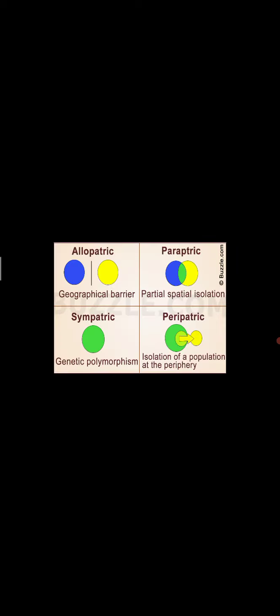In the parapatric diagram itself, we can see partial spatial isolation, where two circles are very close. The two populations are in very close proximity. So that is a great example of parapatric speciation.